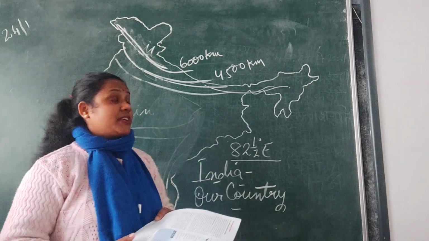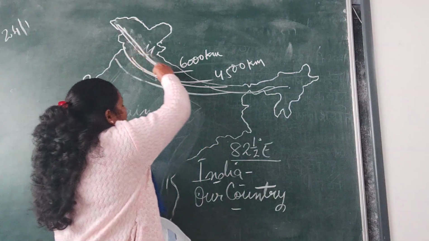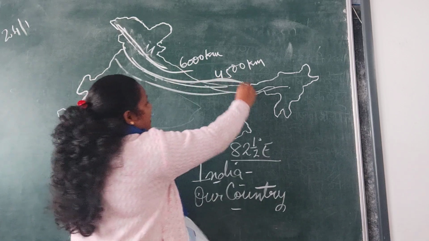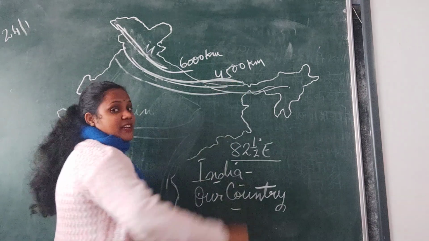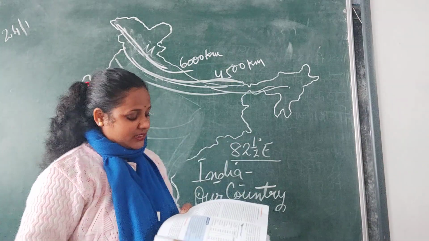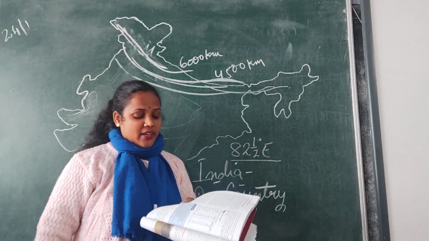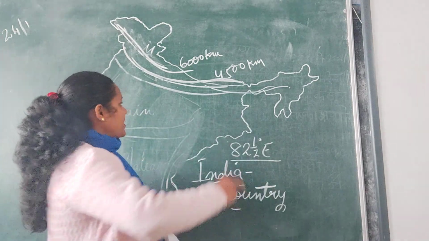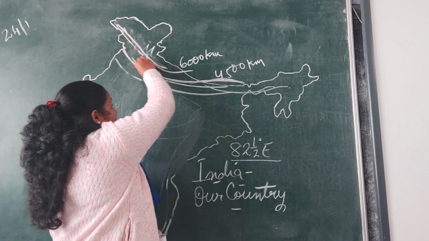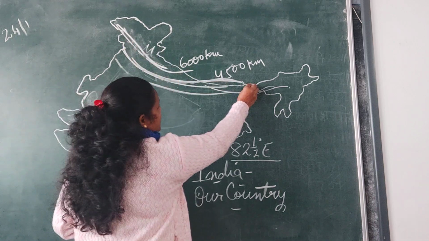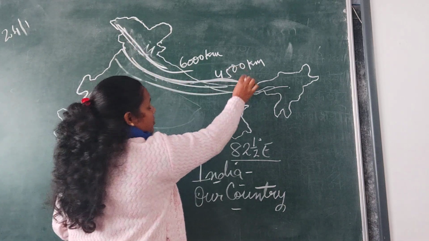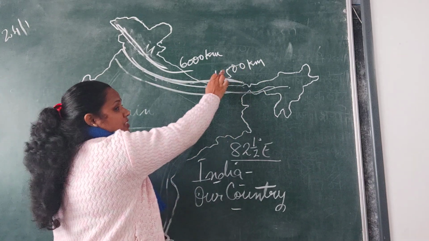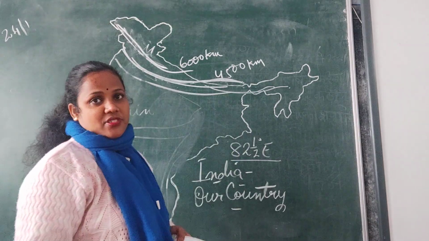The range extends eastward. When you move eastward, it moves to Nepal, and there is a range in Nepal of these mountains, which is known as the Mahabharat range. It then forms the eastern Himalayas in Sikkim, Bhutan and Arunachal Pradesh. So it is in the north here, but when it moves east, it is in Nepal, Arunachal Pradesh, Sikkim. In Nepal, the ranges are known as the Mahabharat ranges.